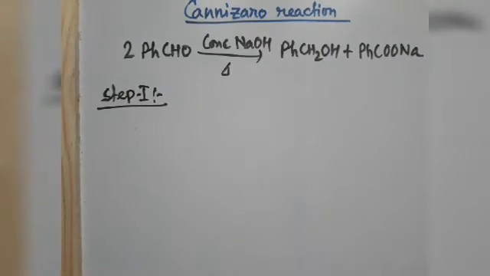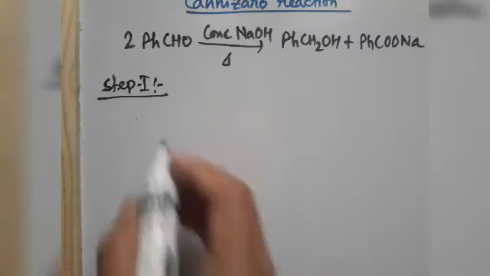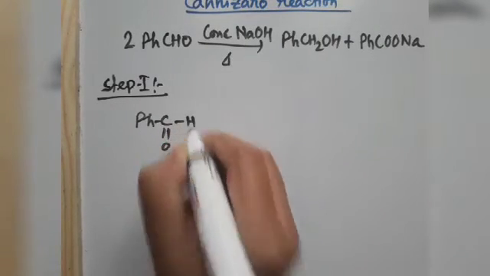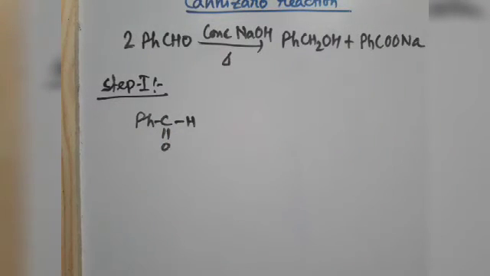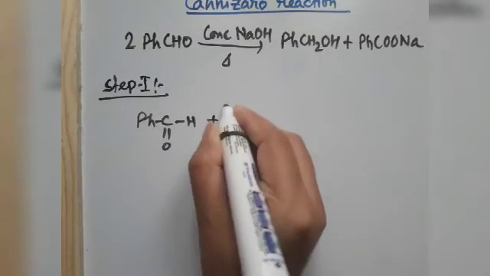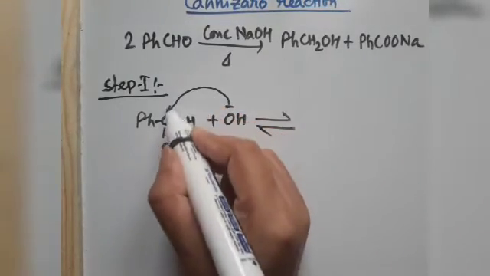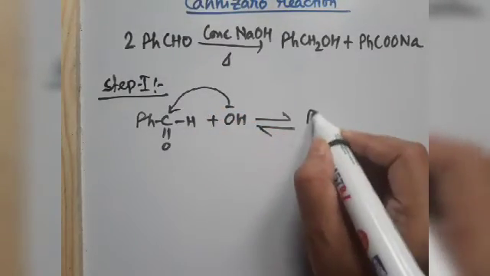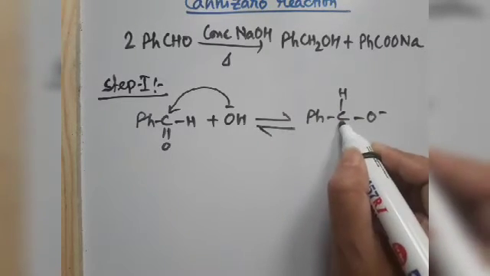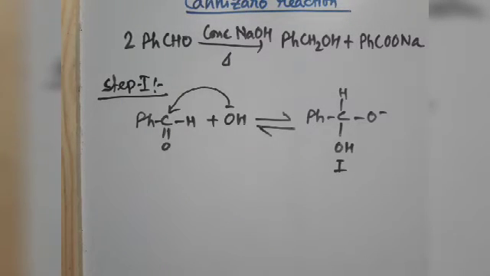So now let us discuss its mechanism. Step 1: in the first step, benzaldehyde will react with alkali, and the hydroxide will attack over here and we will get this intermediate. Let us name it as 1.